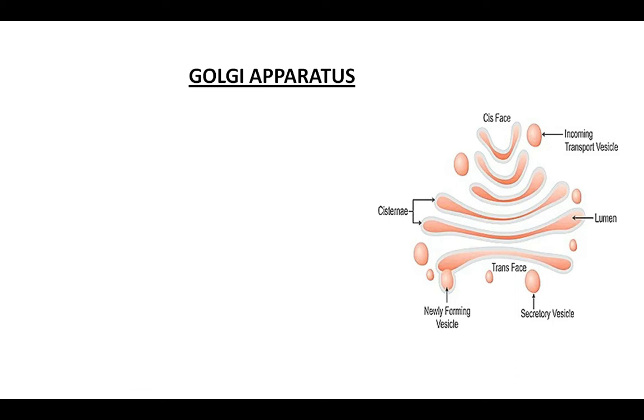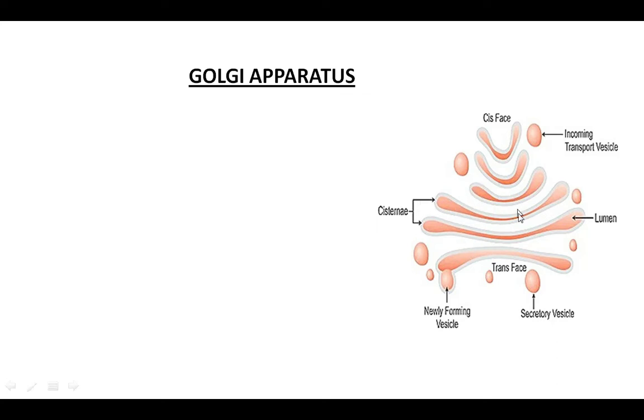In the same way, in the Golgi apparatus the membranes are in the form of sacs, arranged as membrane bound sacs known as a stack. These sacs are known as cisternae. See the structure of these sacs, you can find them in the form of a stack, which is known as cisternae.